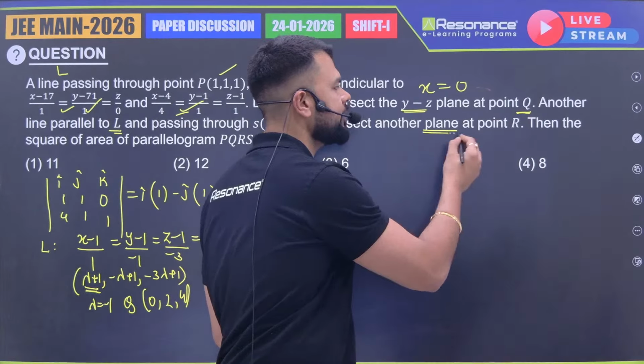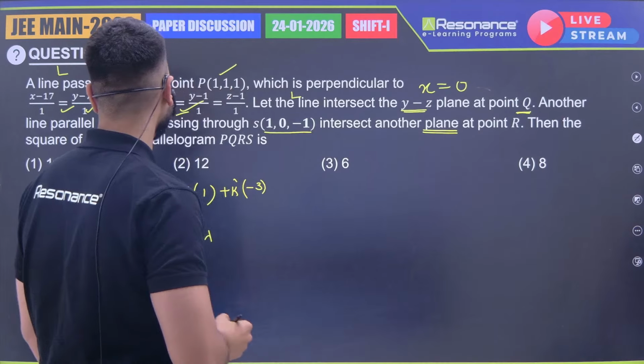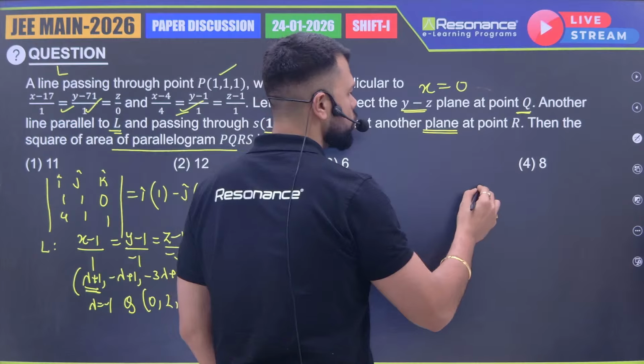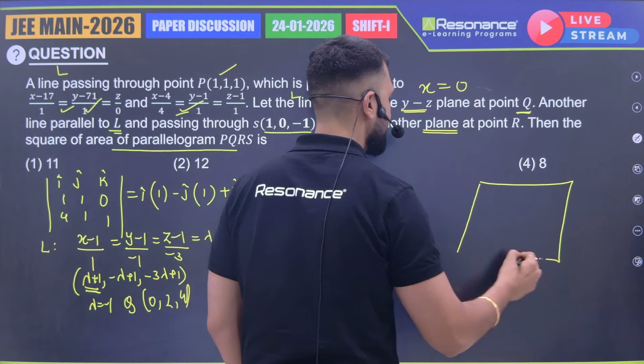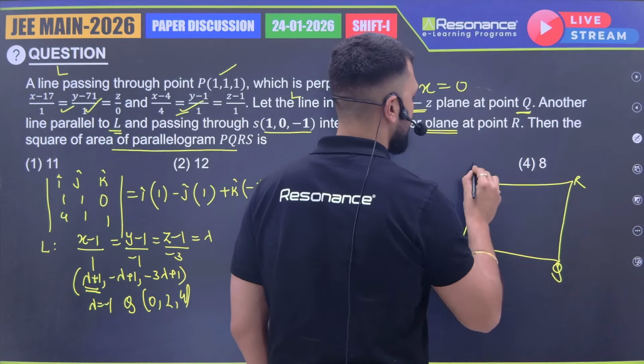Now we don't have this plane, right? And what have they asked? They have asked for the square of the area of parallelogram PQRS. So there is no requirement of that line. What will I do? I will plot the diagram of a parallelogram PQRS.